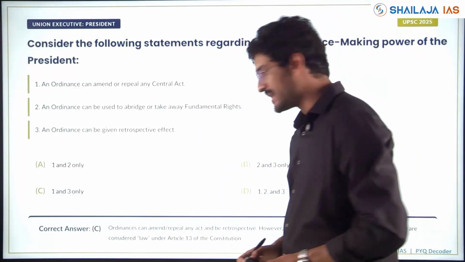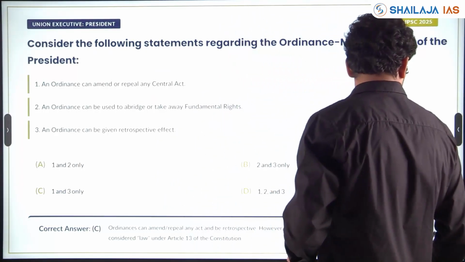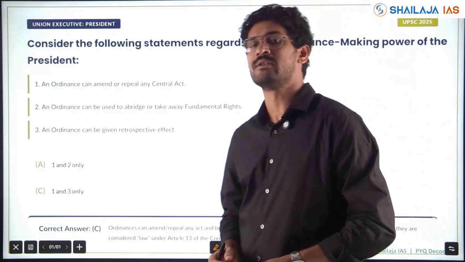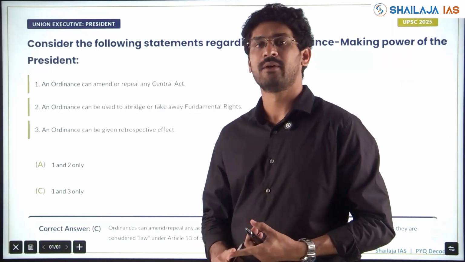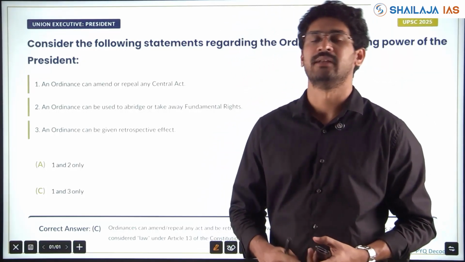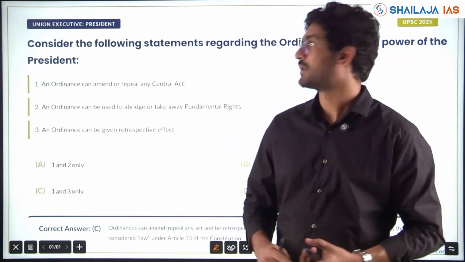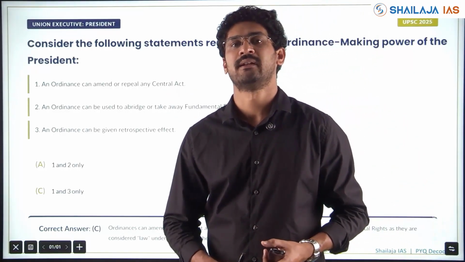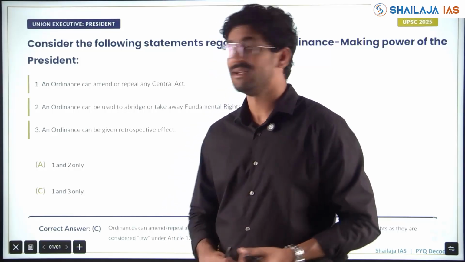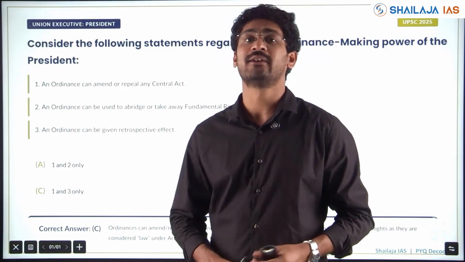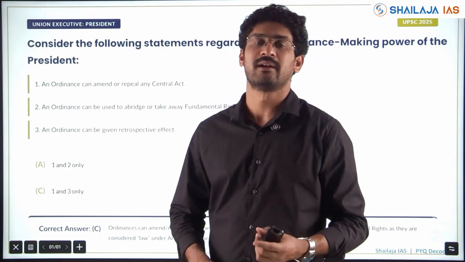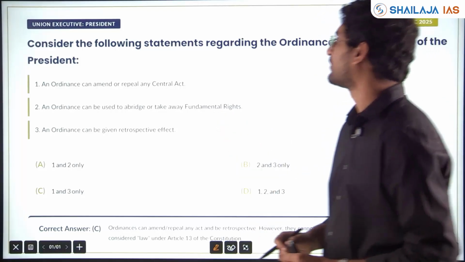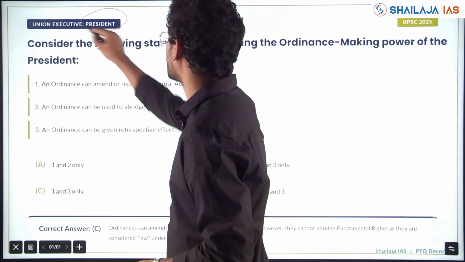Union Executive, which is President. It's one of the important topics. President, the pardoning powers, the election of President, the Vice President election, the bill, when the bill comes, what are the veto powers of the President, that is also very important. The ordinance and how it is interlinked with constitutional amendments, fundamental rights, we'll see through the questions. This is a UPSC 2025 question on Union Executive, which is President.